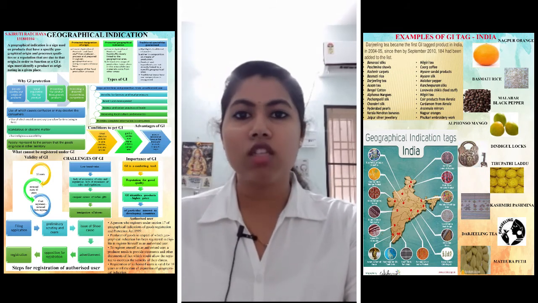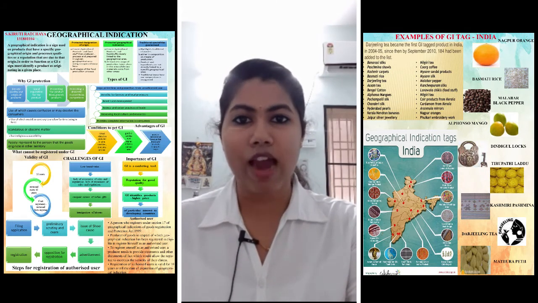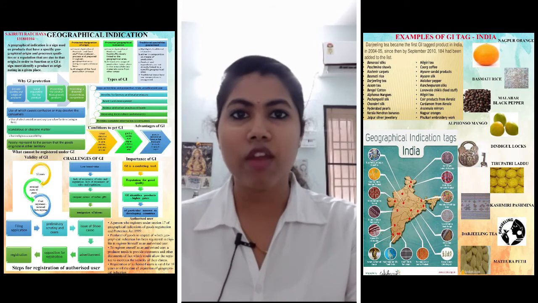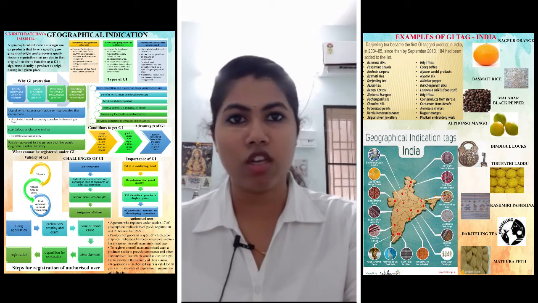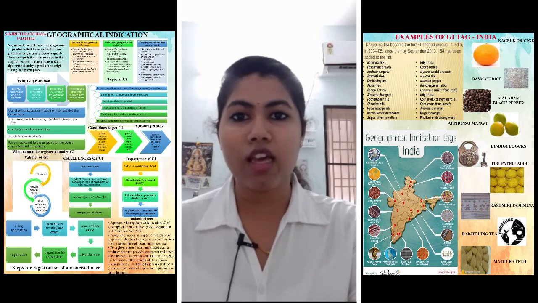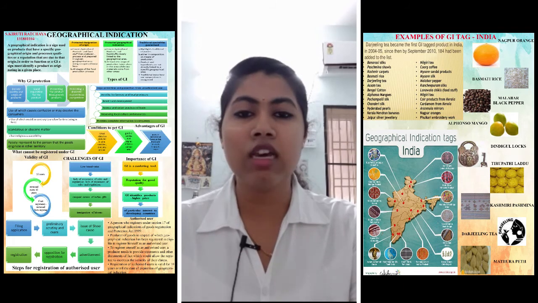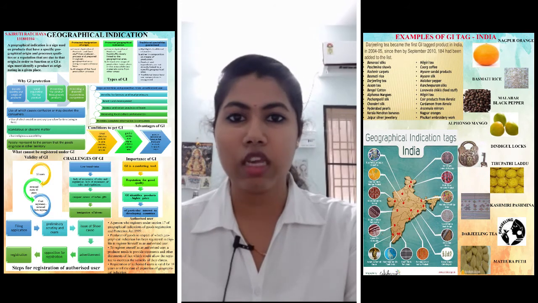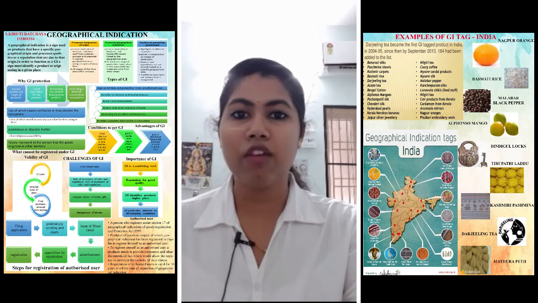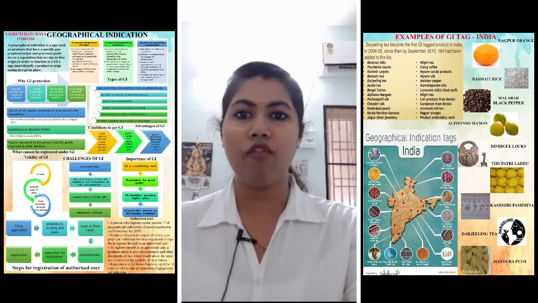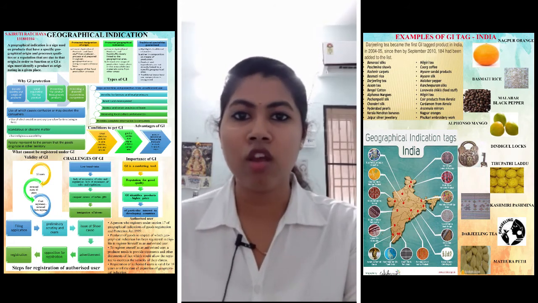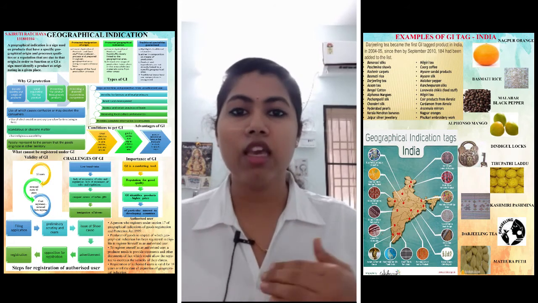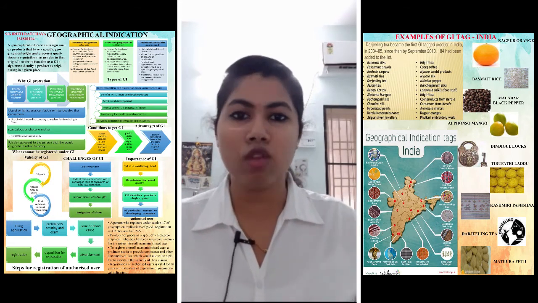So whenever a product is given a GI, or tagged as a geographical indicated product, it becomes of high quality. When we compare this example of Darjeeling tea, whenever we give the tag Darjeeling tea, it means that the tea arising from Darjeeling is of good quality, because we give the GI tag to the particular tea because of good quality. So people believe that that particular Darjeeling tea is of very good quality and of a very good origin, and hence there is a reputation for this Darjeeling tea. There is a high increased reputation for this tea when compared to the other tea.